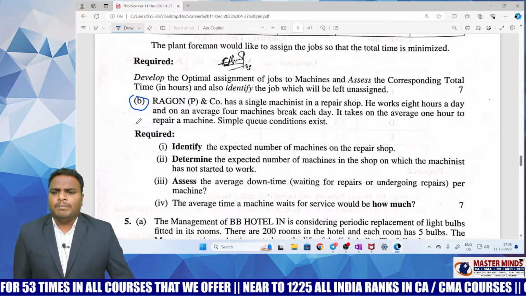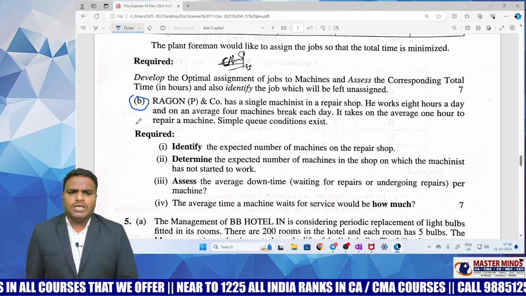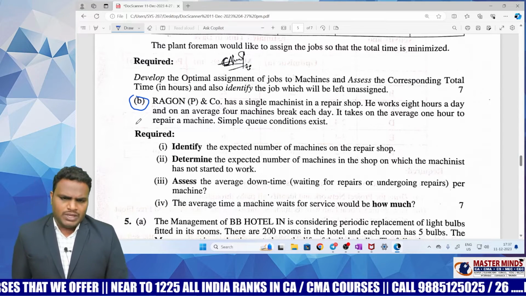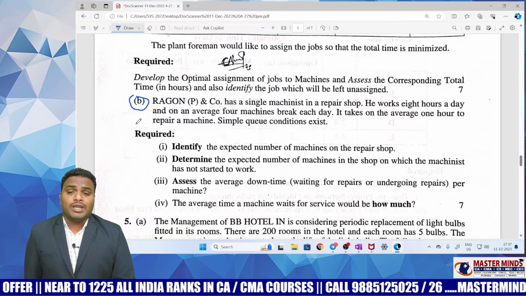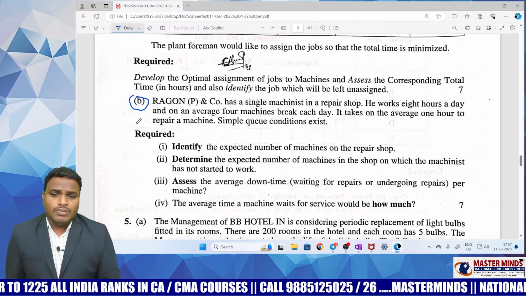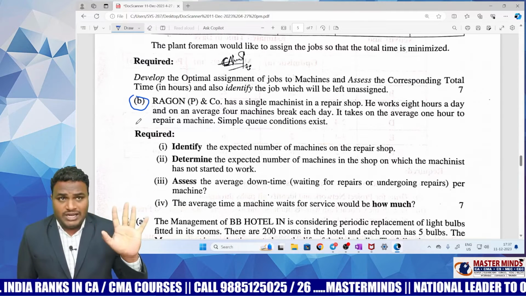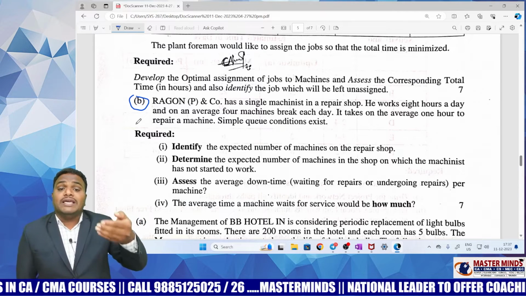Rakon Private and Co has a single machine in a repair shop. He works 8 hours a day, and on average 4 machines break each day, and it takes on average 1 hour to repair a machine. Simple queue conditions exist. Now, if you see here, he works 8 hours a day and on average 4 machines break each day.